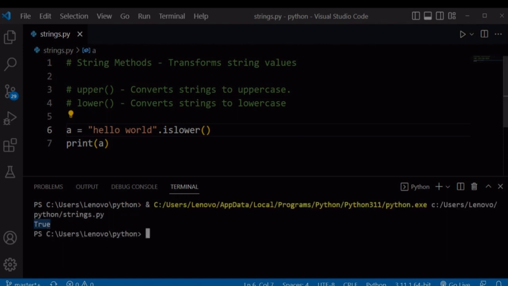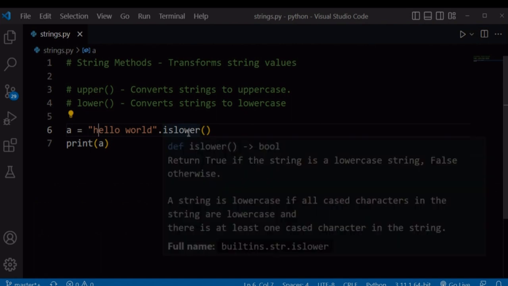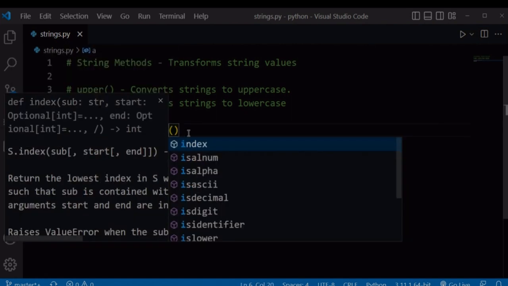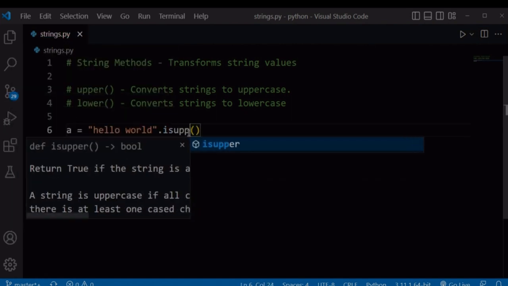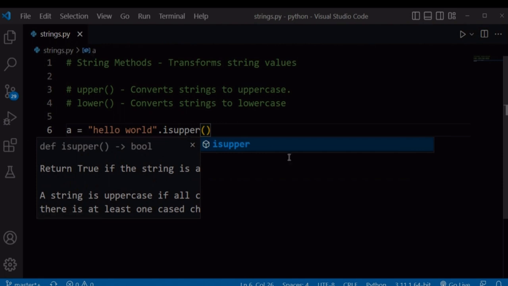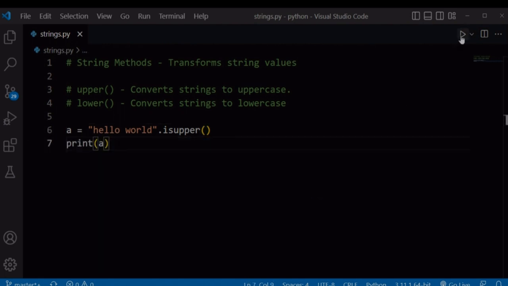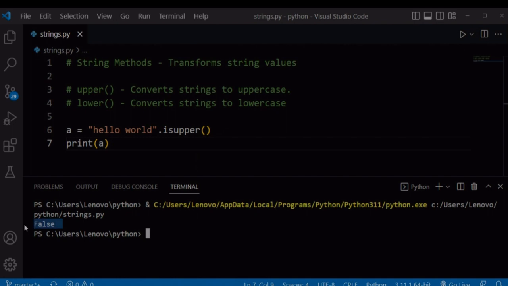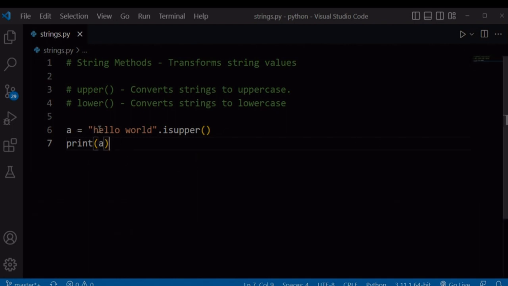We also have .isupper, and this .isupper returns a boolean also, and it checks whether our string is in uppercase. If we run our file, it will return false because our string is in all lowercase. Let's first convert our string to uppercase.